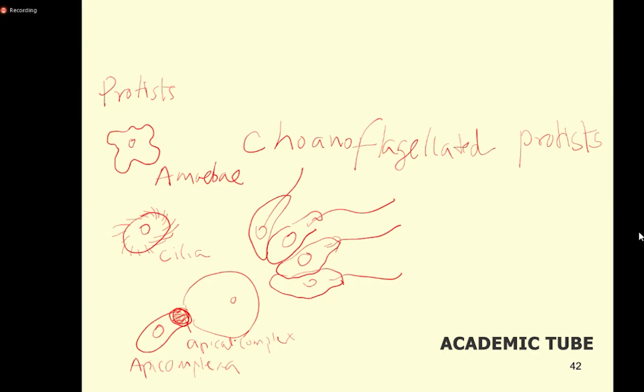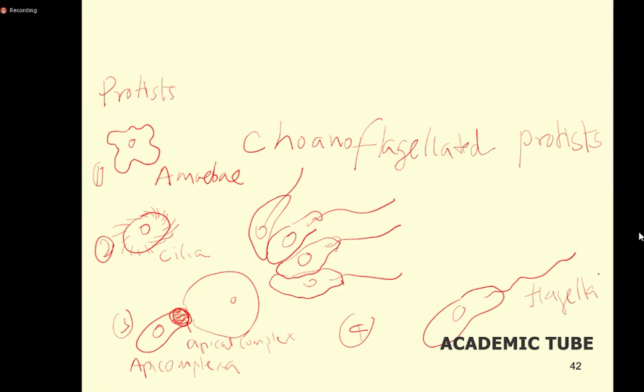For example, the malaria parasite and some other parasites always invade or enter into other cells for nourishment, using the apical complex. But there is a fourth category of protists. They have a single-cell body, but they move with flagella.